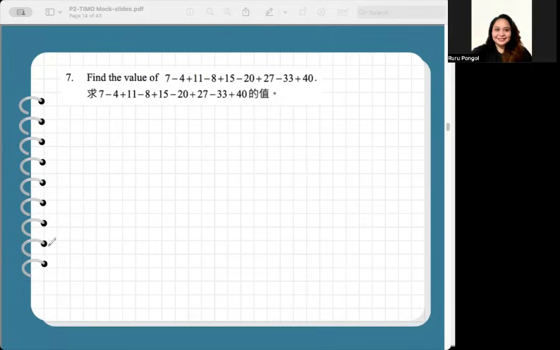And the other way is, you can combine the plus values and the minus values.